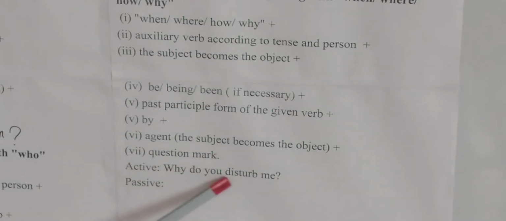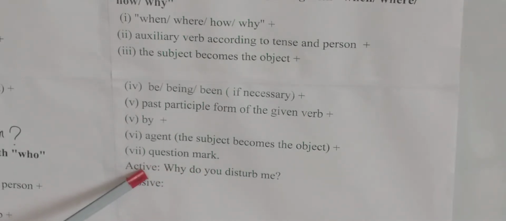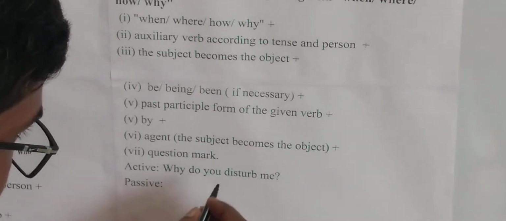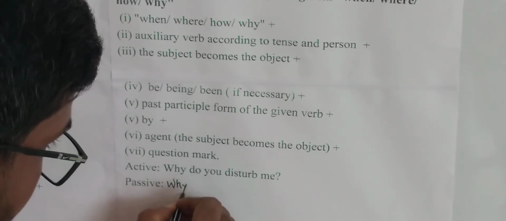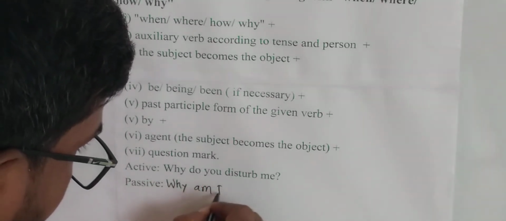Why do you disturb me? What is the example of active sentence? It is written here, why do you disturb me? Now look at the passive. Why am I disturbed by you?